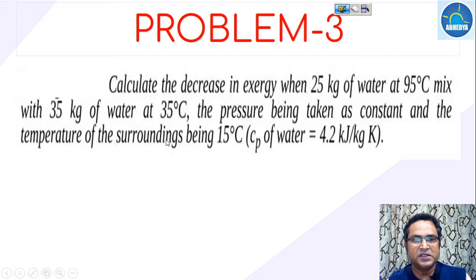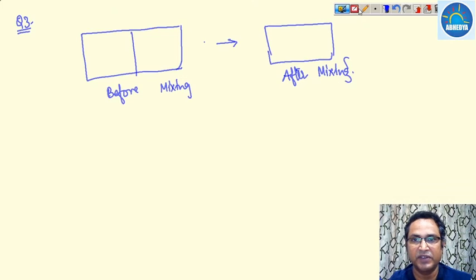Now the problem is, calculate the decrease in exergy when 25 kilogram of water at 95 degrees centigrade is mixed with 35 kilogram of water at 35 degrees centigrade. The pressure is taken as constant and the temperature of the surrounding is 15 degrees centigrade. Cp of water is 4.2 kilojoule per kilogram Kelvin.